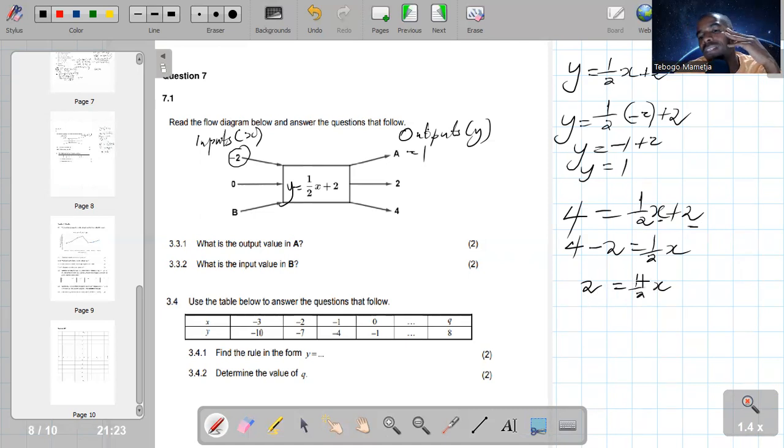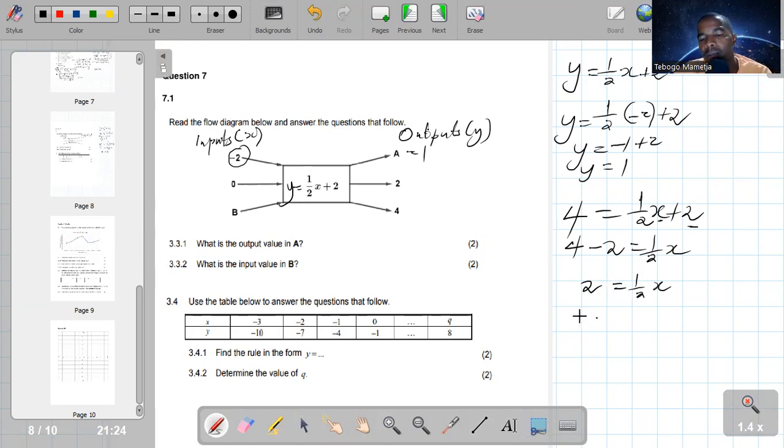So if a coefficient is a fraction, guys, we can simply multiply the left-hand side and right-hand side by a reciprocal. We don't normally divide by a half, because we don't want to divide a fraction by a fraction. Instead, we can choose to multiply that fraction by its reciprocal. So a reciprocal of a half is 2. What is a reciprocal? A reciprocal of a number is the number that, when you multiply it with the number, you get 1. So when you multiply a half by 2, it's 1. So a reciprocal of a half is 2.